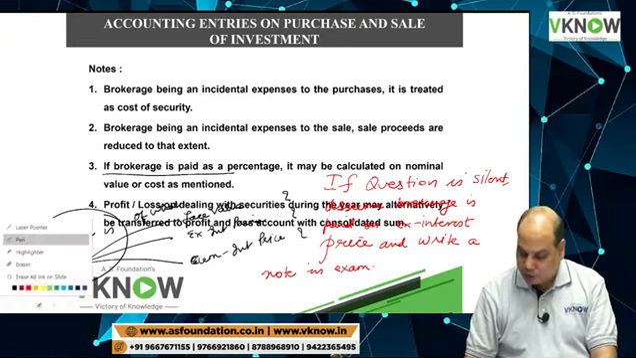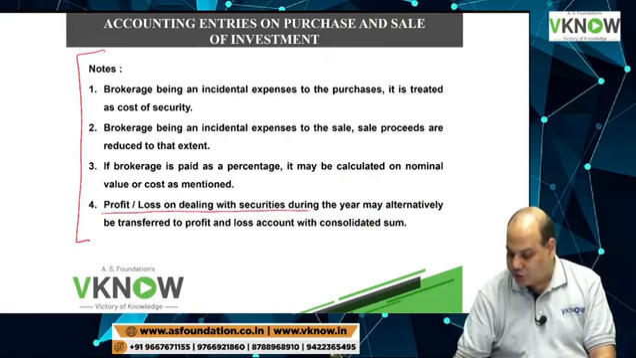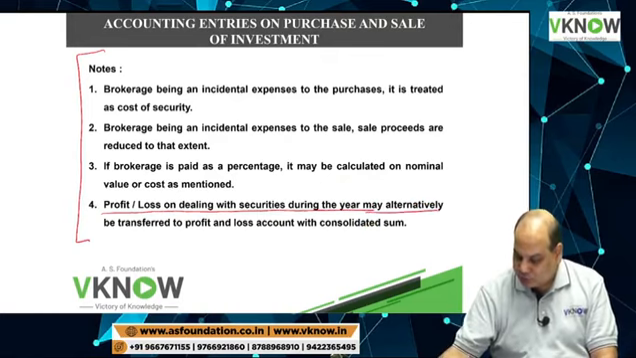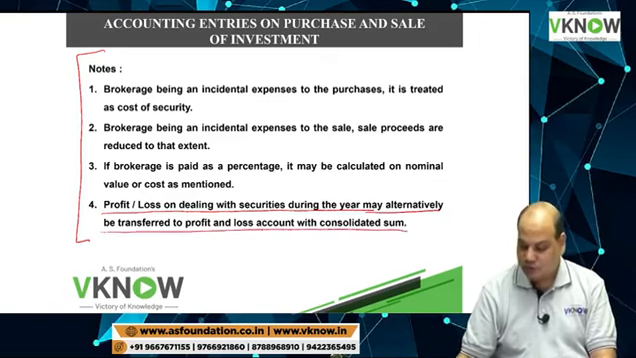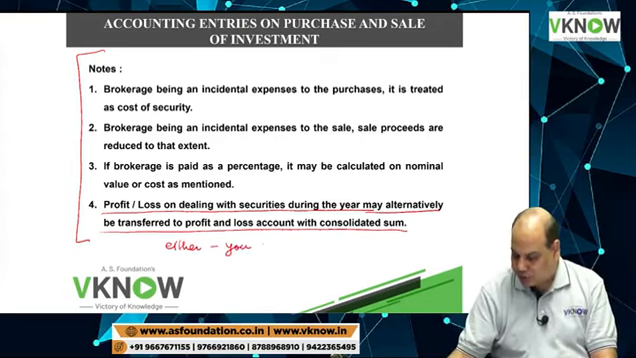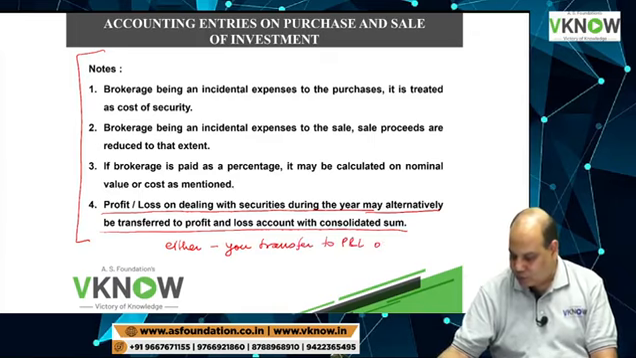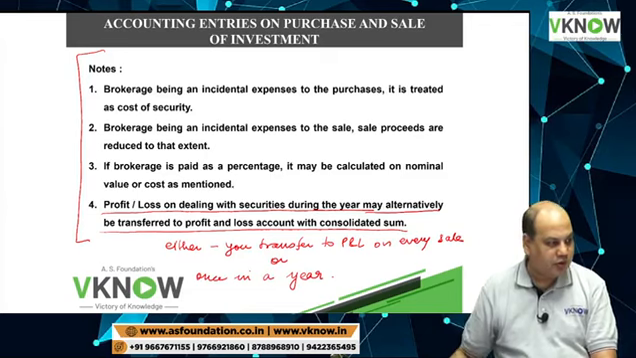Point number 4, important point number 4: profit or loss on dealing with security during the year may alternatively be transferred to profit and loss account with consolidated sum. It means either you transfer to P&L account on every sale, or once in a year.